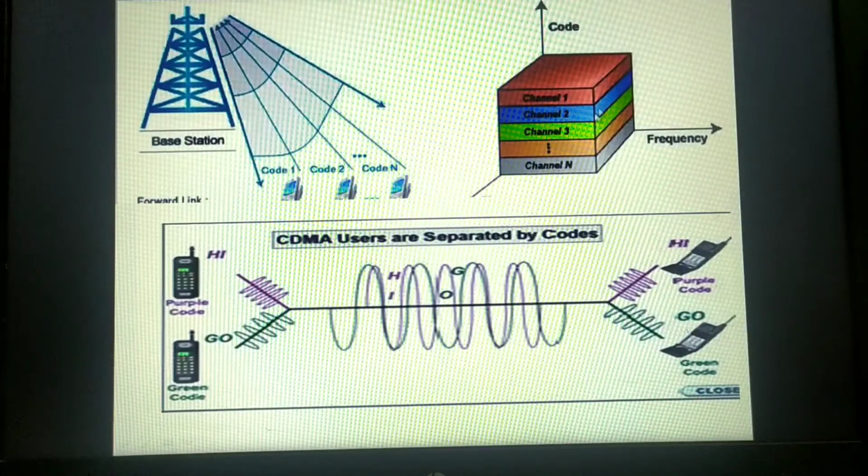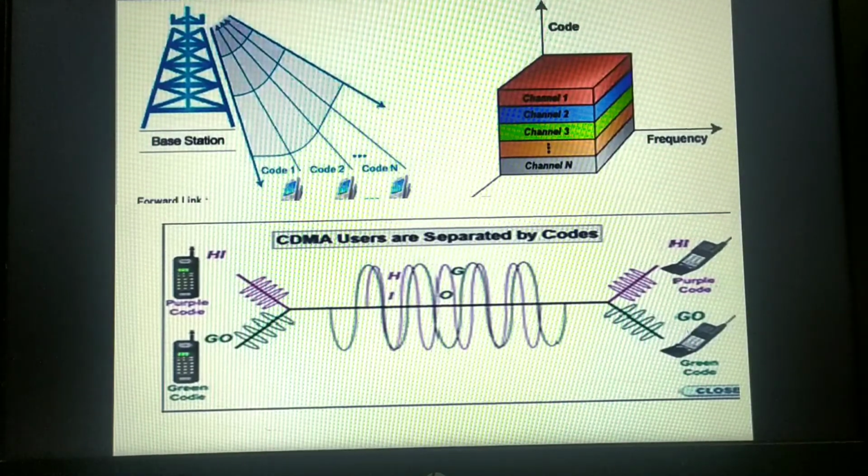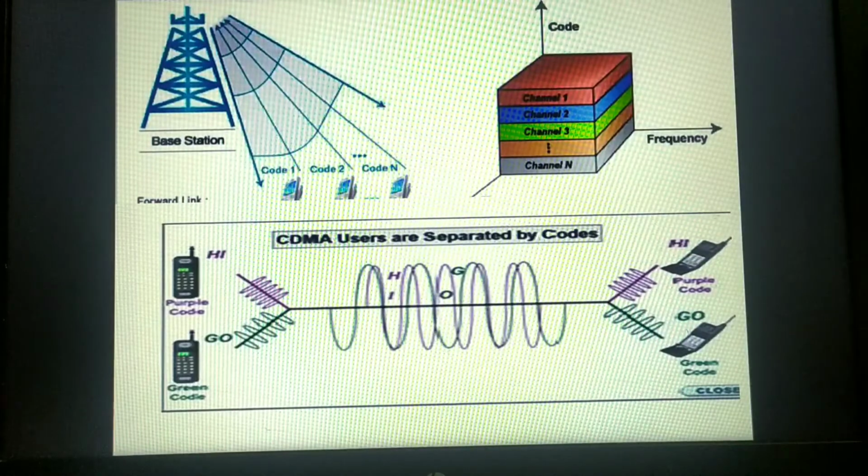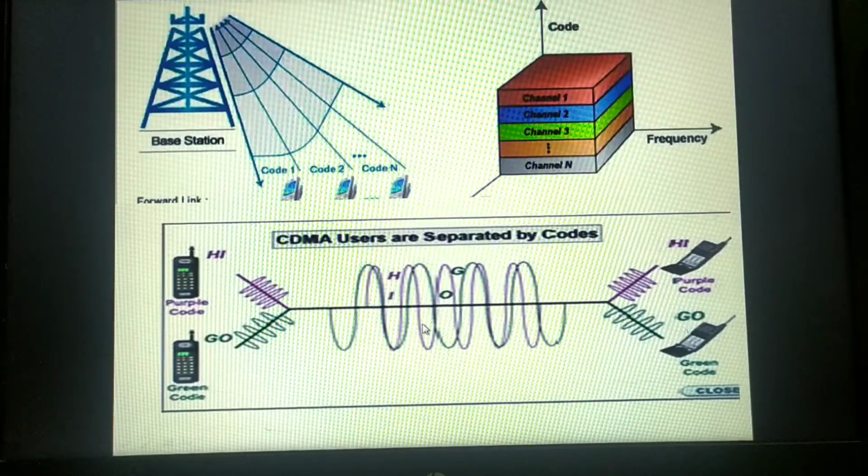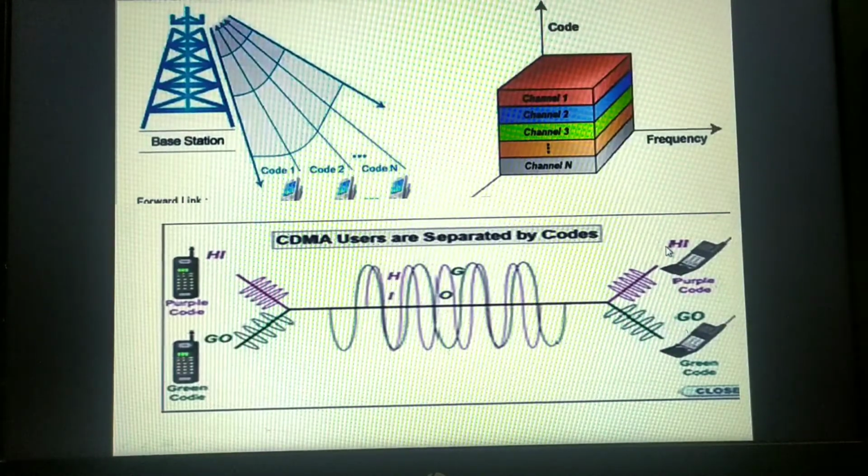But actually CDMA will not use color coding, it is using digital coding. A digital unique code will be generated, like how OTPs are generated for your mobile phones in order to confirm that you are the genuine account holder of that bank, and hence you are crediting or debiting the amount. Same way in CDMA also, a pseudo random digital sequence number will be generated at the time when you are transferring the data. At the receiving end, by using the same code, it will decode and the message will be handed to the respective receiver.